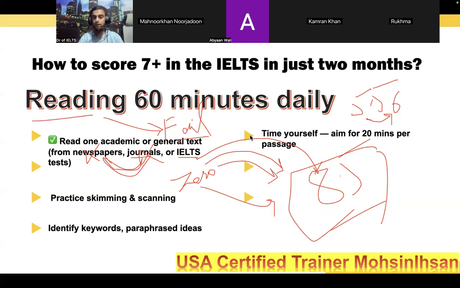So, analysis: reading, choose any of your favorite books from the very first day, from the second, whatever. But even if until now you have not started and you have started just IELTS reading practice, whatever, you are requested to, because in IELTS reading, understanding is the only thing. If you understand the question and if you understand the passage, answers are in your hands, answers are in your mind, and you will do it before time. Even 60 minutes will be given to you for IELTS reading overall, 3 passages.